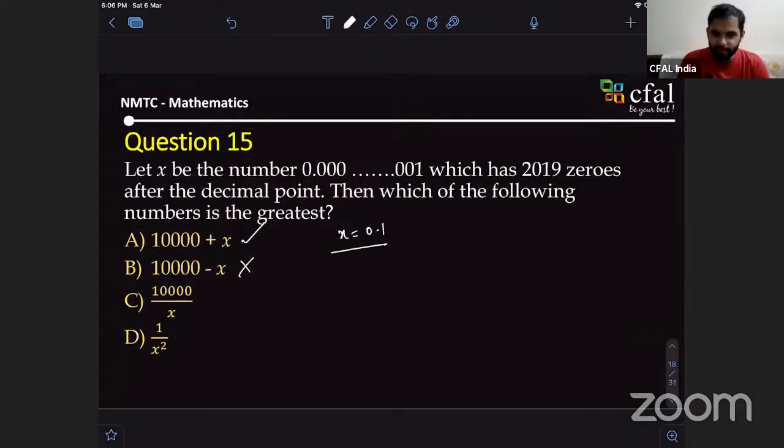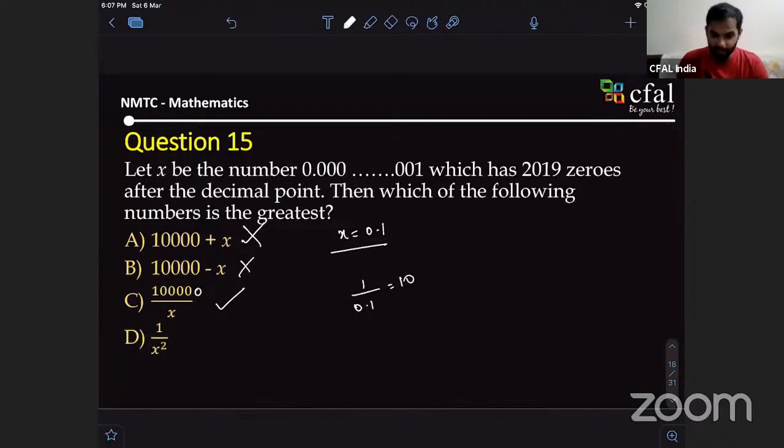What is C? Can you tell me? 10,000 divided by 0.1? Is it 100,000? Yes. So 100,000. Actually, it is bigger. So this is not small enough. I hope everybody knows 1 by 0.1 is nothing but 10. You multiply by 10. So here also, if it's 0.1, I'll be multiplying with 10, so there will be one more zero in the numerator. Okay, so this is the highest now.